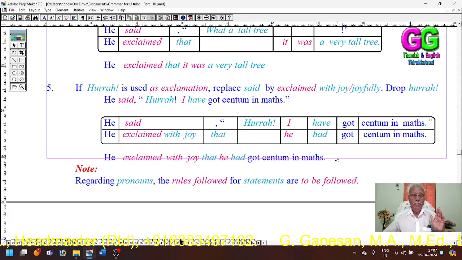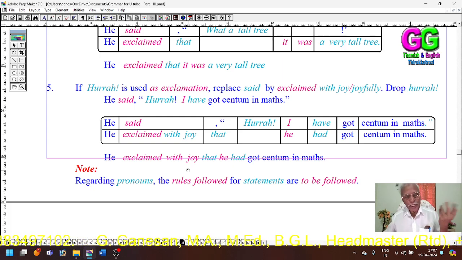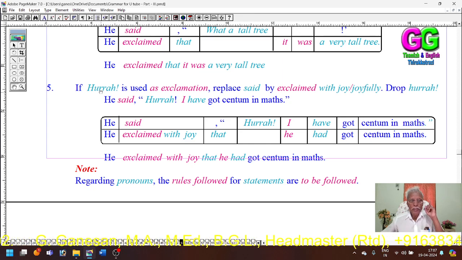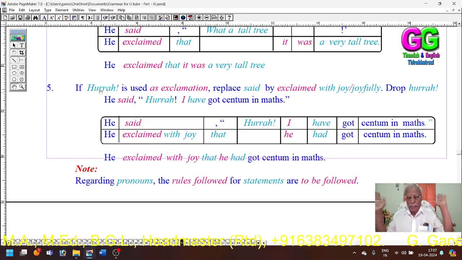Okay, instead of with joy, you can use with delight or with happiness or with merriment, any word meaning joy. Instead of with plus noun, you can use an adverb: with joy, joyfully; with happy, happily; with delight, delightfully; with merry, merrily. So if there is a hurrah, then we have to use exclaimed with joy.